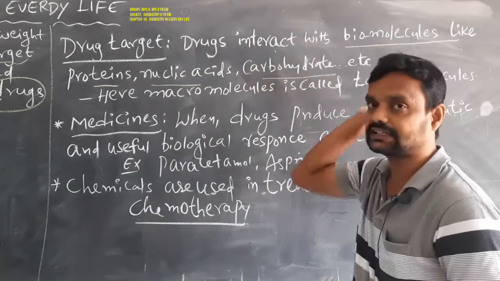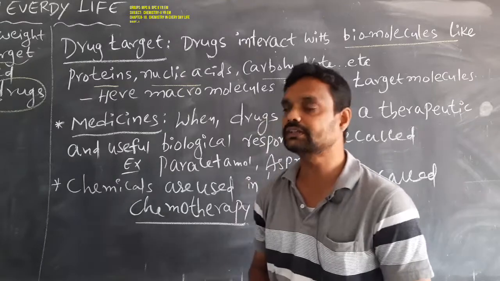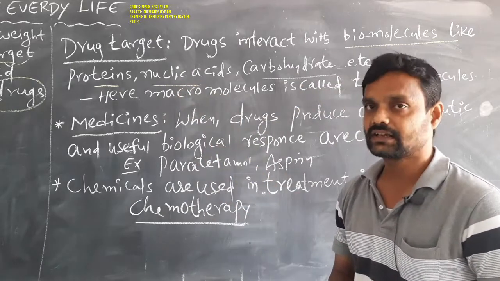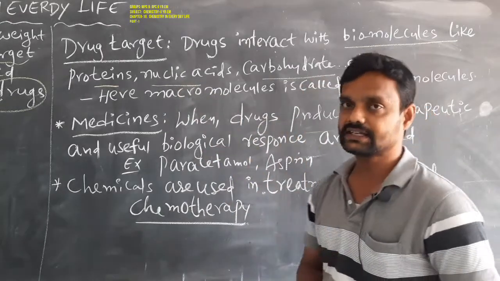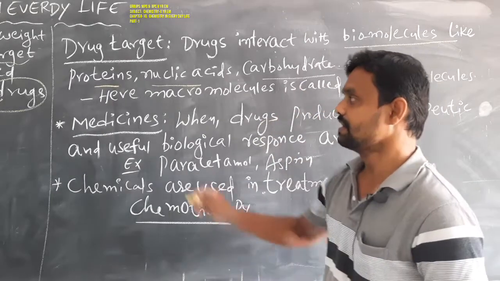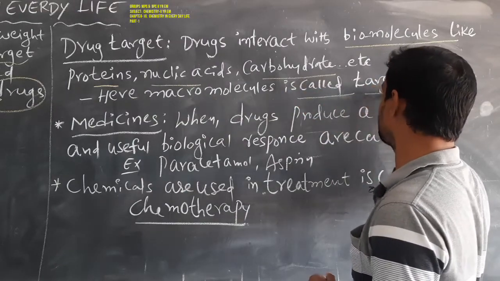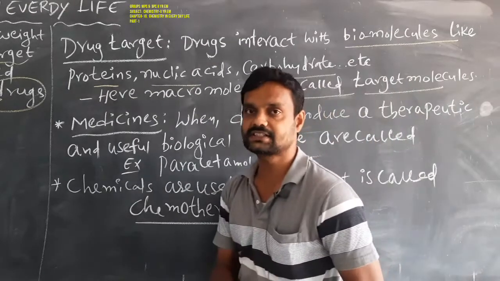Drugs interact with biomolecules like proteins, nucleic acids, carbohydrates, etc. These act as drug targets. So the macromolecules are called target molecules.